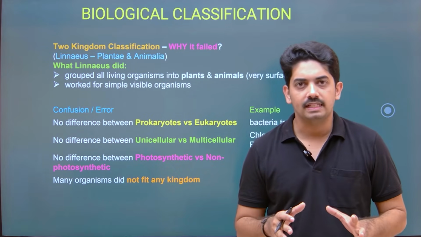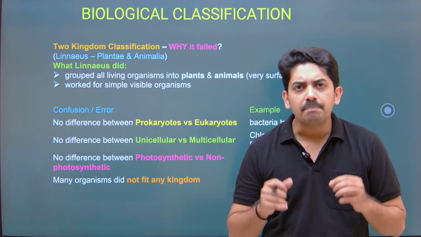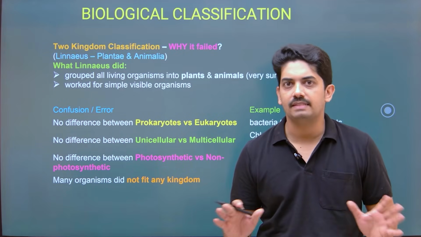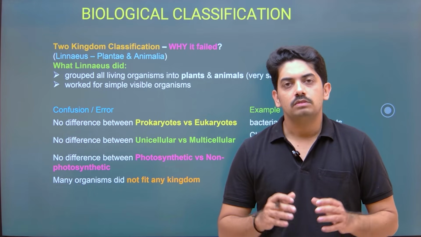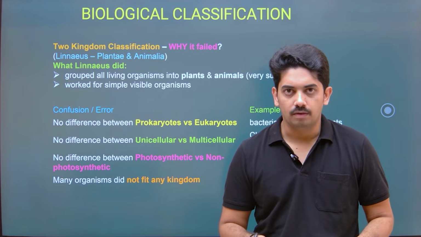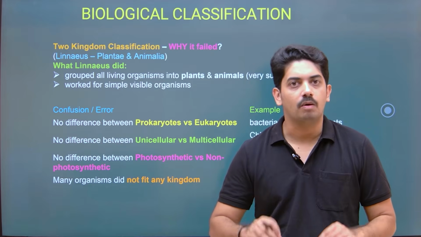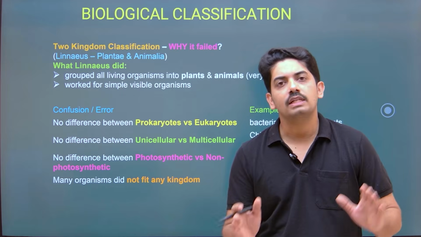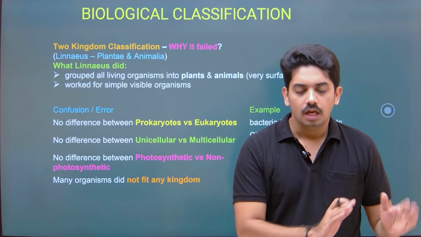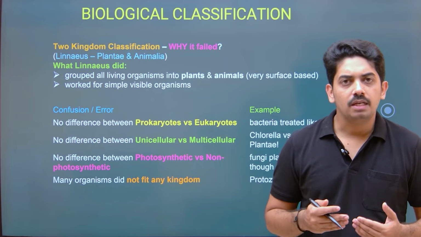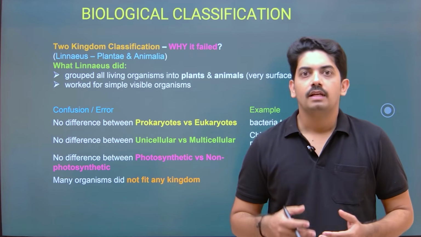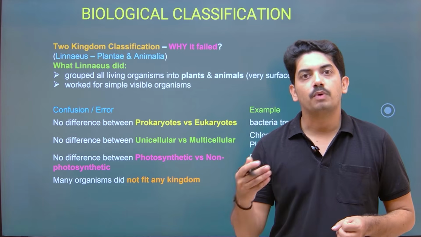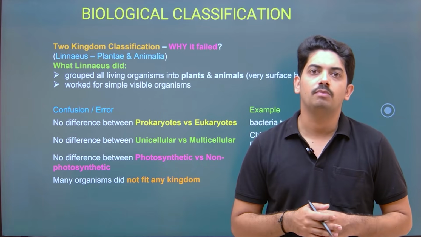This system of classification was very primitive, so very few characters were considered for the classification. The organisms with a cell wall, without knowing its composition, were all classified under plants. Now imagine bacteria also have a cell wall, fungi also have a cell wall, and some of the Protista members also have a cell wall.